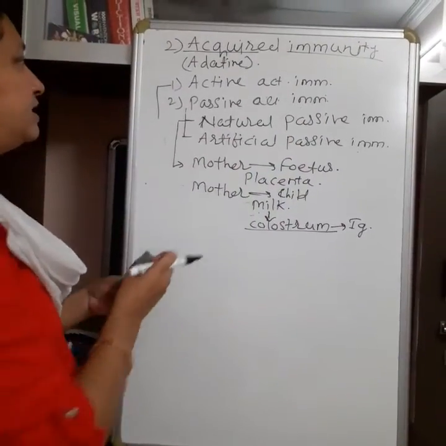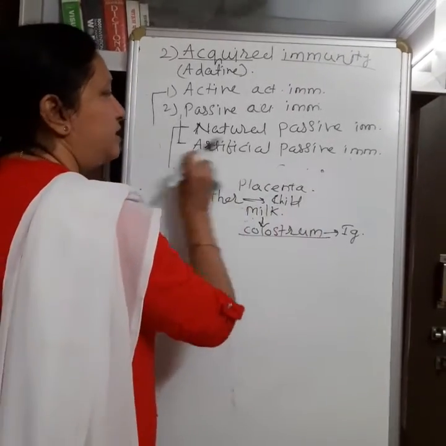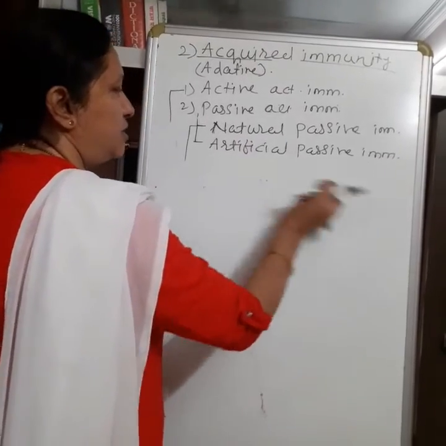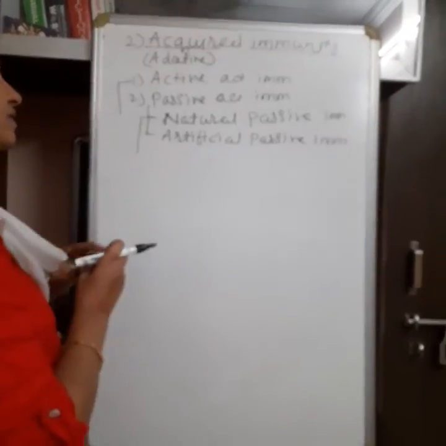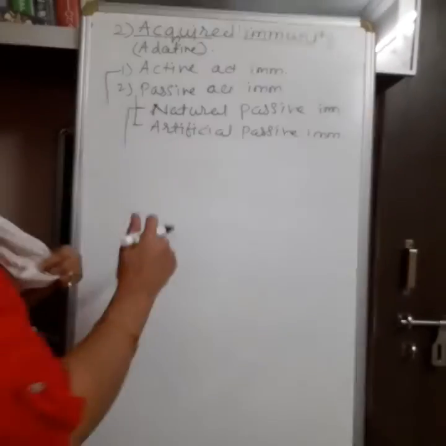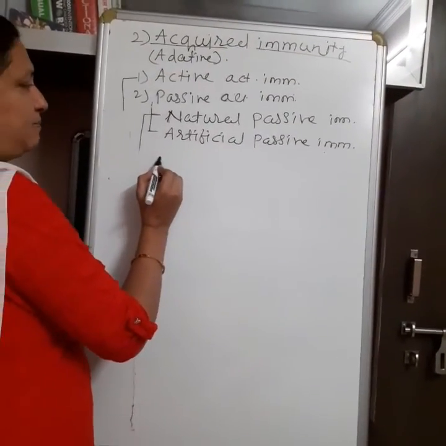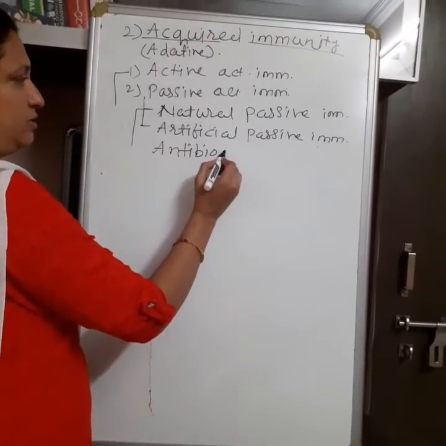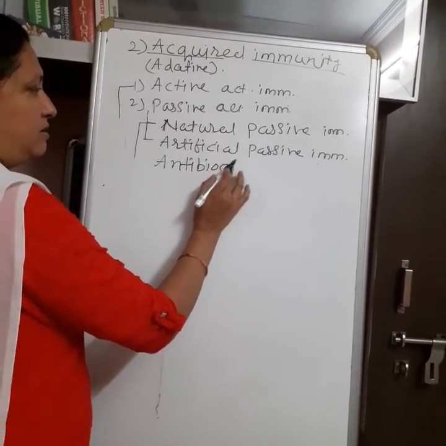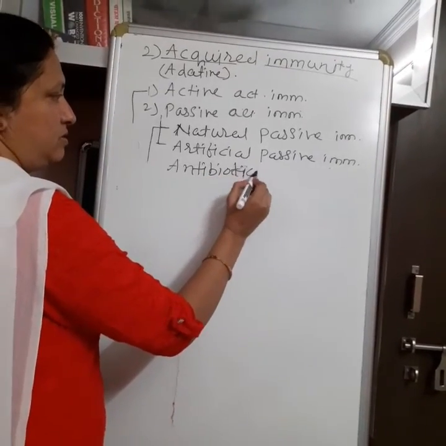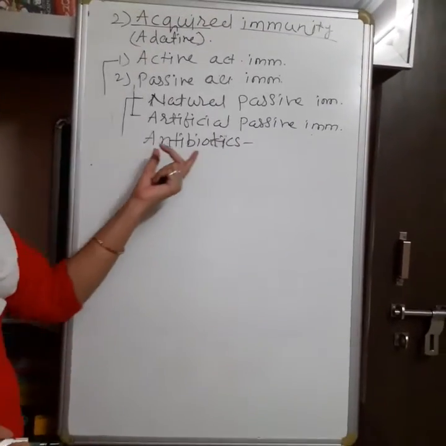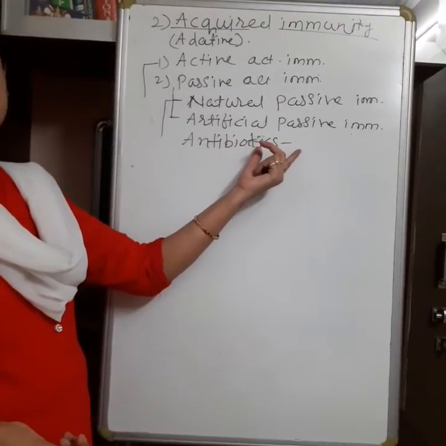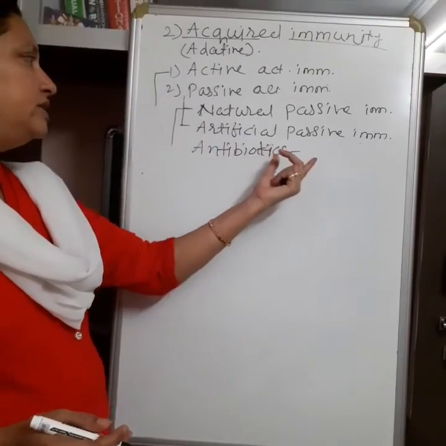Now the second type of passive immunity is artificial passive immunity. Passive means the antibodies come from outside the body. Now the antibodies come artificially, and its example is antibiotics. Antibiotics are used when our immune system becomes weak, or does not give a proper response to the pathogen, or is unable to destroy the pathogen.